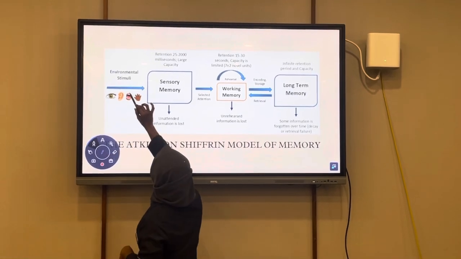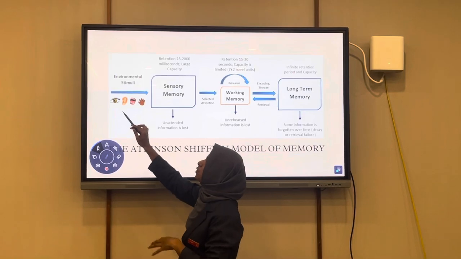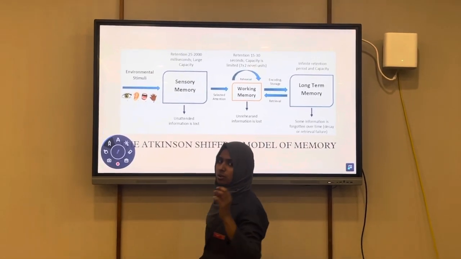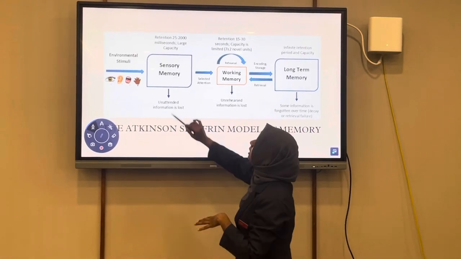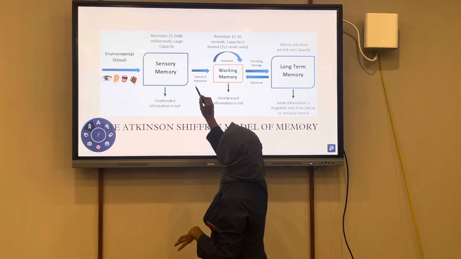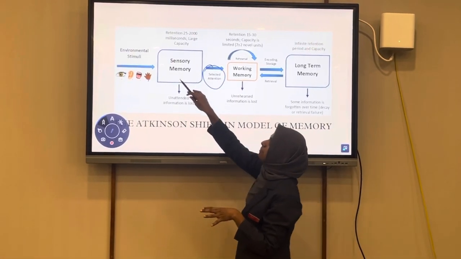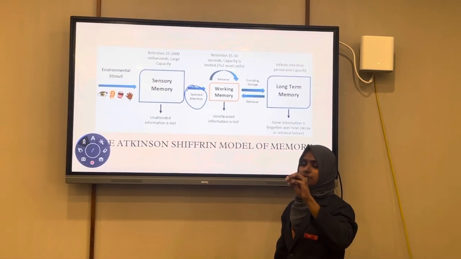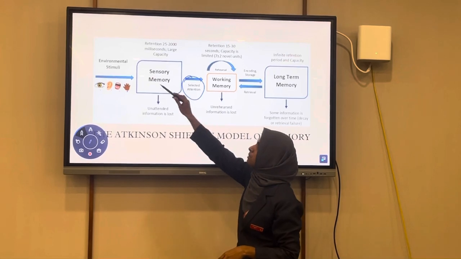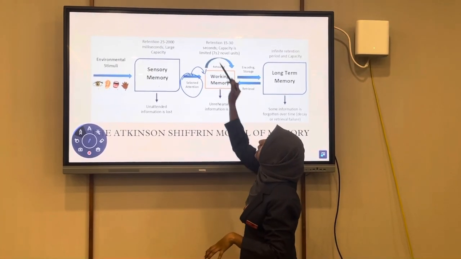There is environmental stimuli and the different sensory organs we have, so information comes through the eyes, ears, tongue, touch and everything. Then it enters sensory memory. All information from the environment comes to sensory memory and is retained there for milliseconds or so. Only the information which is attended to goes to working memory. From this bulk of information, we selectively attend to some, and that goes to working memory.